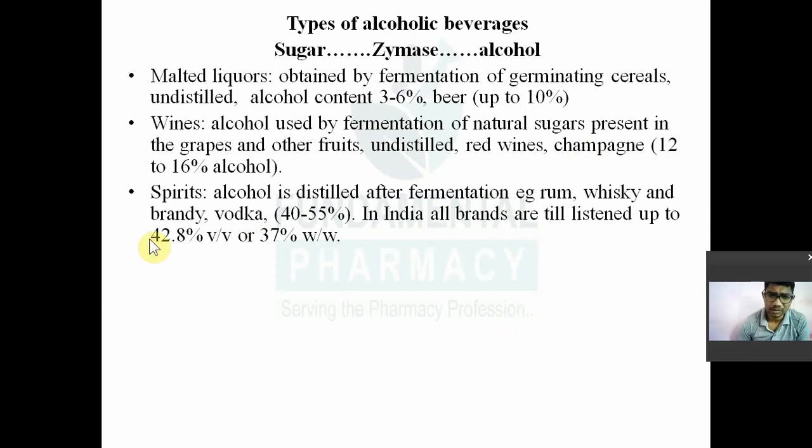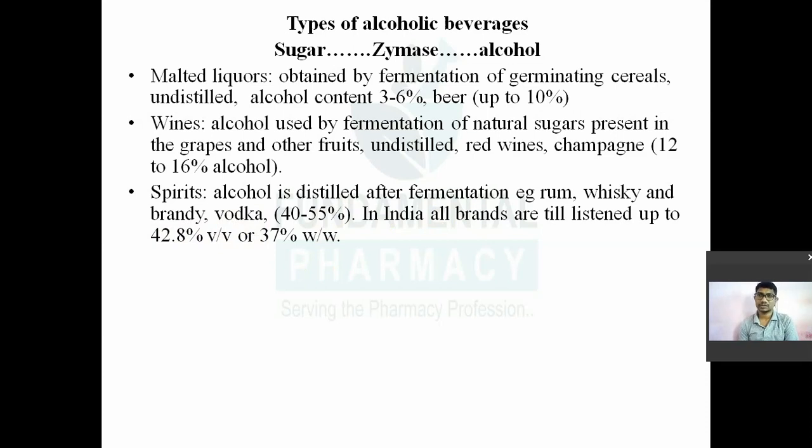Now another term is there, spirit. So what do you mean by spirit? In case of spirits, alcohol is generated by fermentation only, but in this case the alcohol is distilled off. Okay, so pure alcohol is obtained. So alcohol is distilled after fermentation. For example, in case of your rum, whiskey, brandy, vodka, normally the alcohol content may range from 40 to 55%.